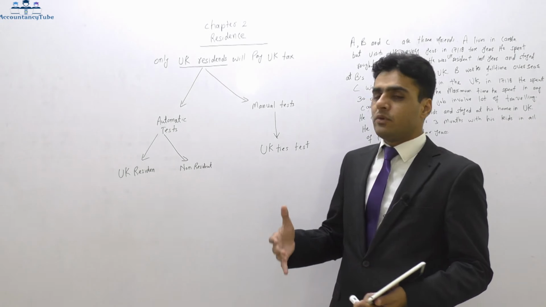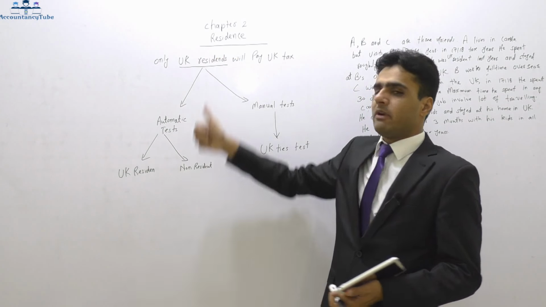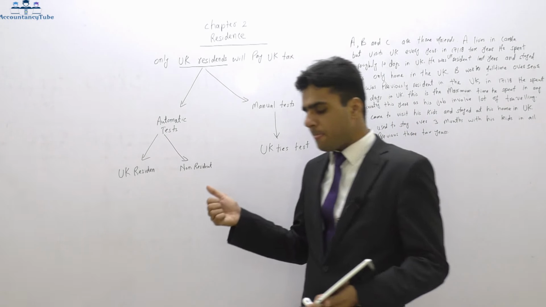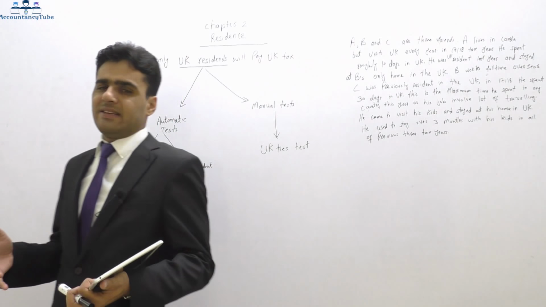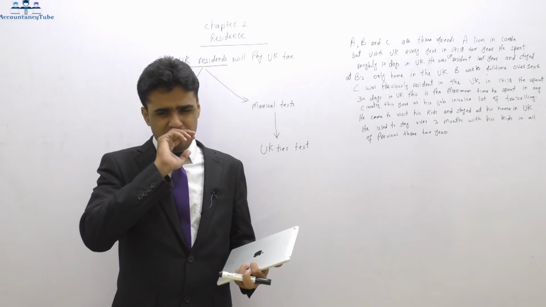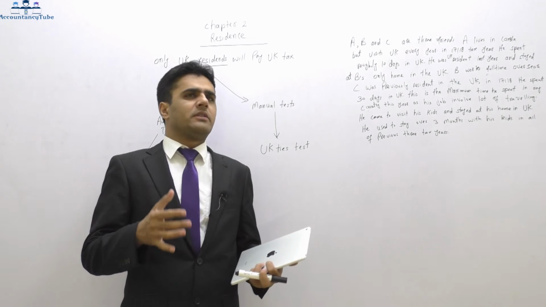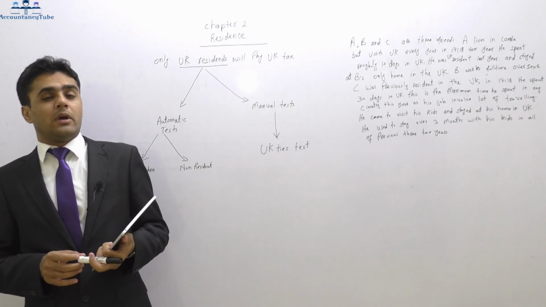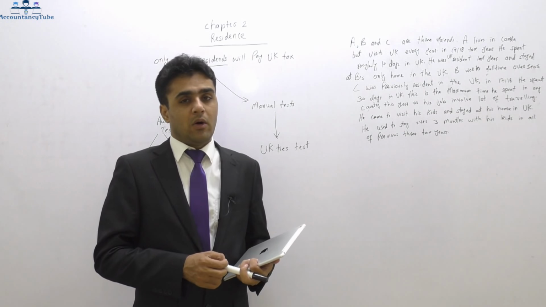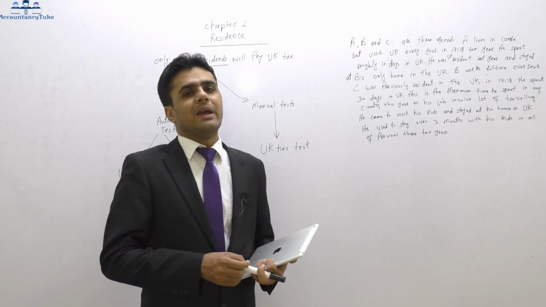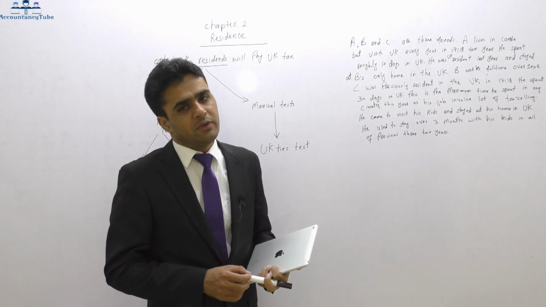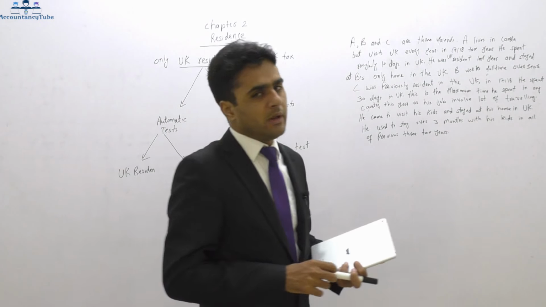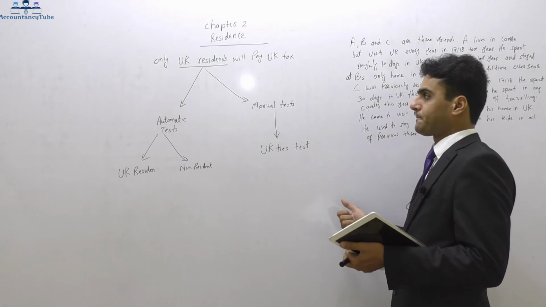Now we have to determine in this chapter, that's why the chapter name is residence. If you look at your lecture notes, chapter number 2 is residence. Resident simply means who is living in the UK. Resident does not mean someone who came on a temporary visit of, say, a week or a couple of weeks. That will not be considered residence, and in those cases you will not have to pay any tax. But there are some detailed rules on UK residence, so we will look at the rules now.